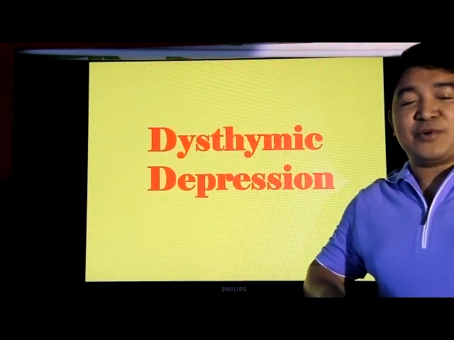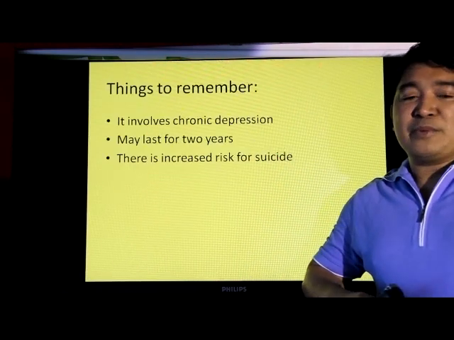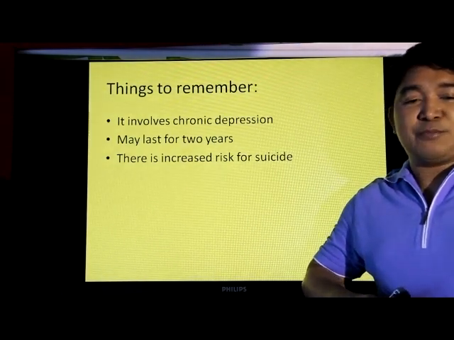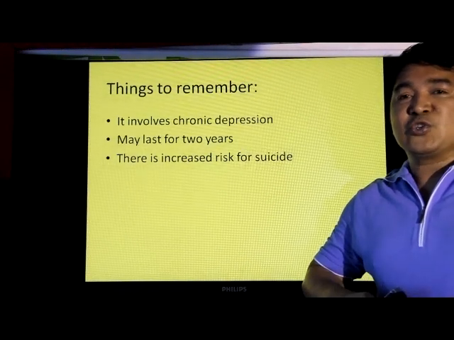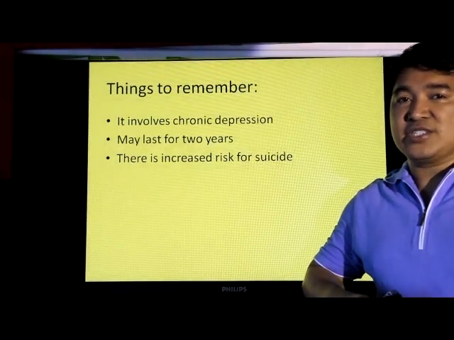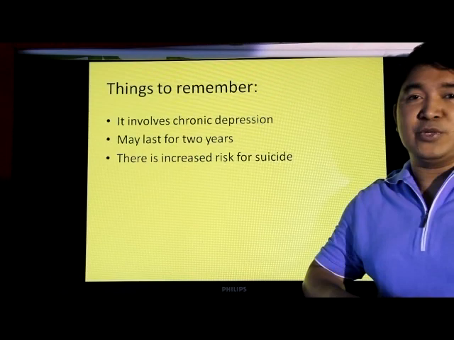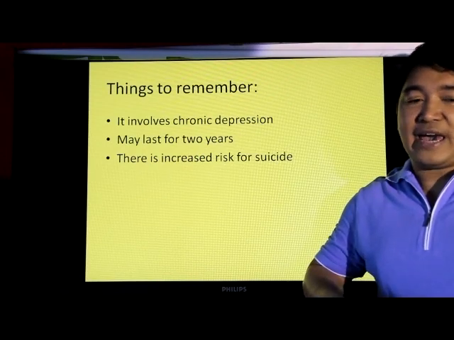Next, dysthymic depression. Now, always remember that dysthymia involves chronic depression. It lasts for 2 years in adults and 1 year in children. There's usually an increased risk for suicide. Now, its treatment is usually phototherapy, which involves opening all the lights inside the house.